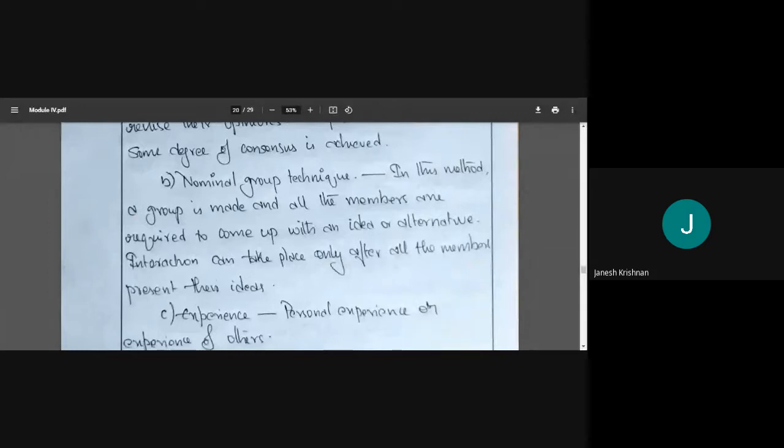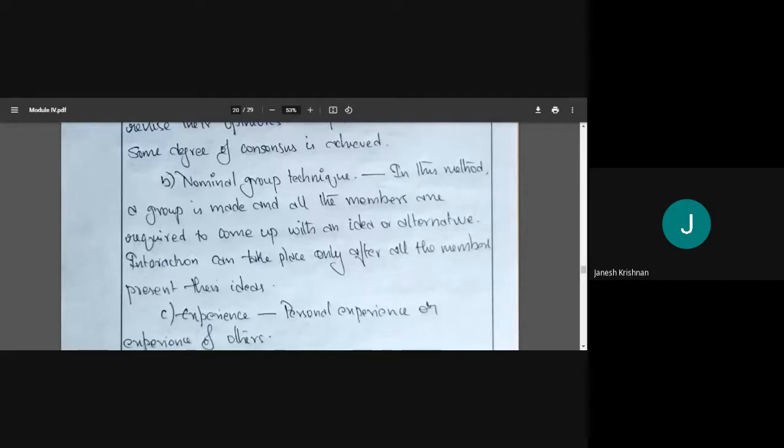If 10 people are there, all 10 should present an idea or an alternative. No interaction is allowed at first. Only after the ideas are presented are they allowed to interact, and finally we can refine the best ideas among them.